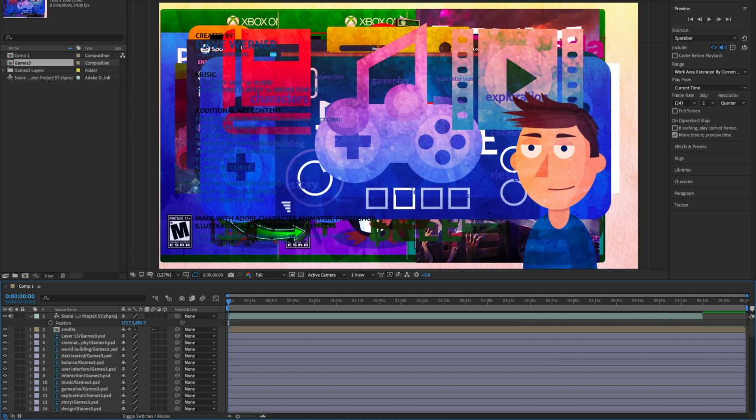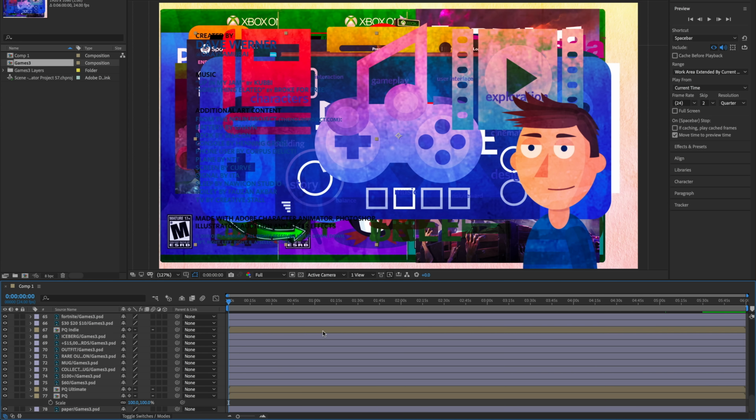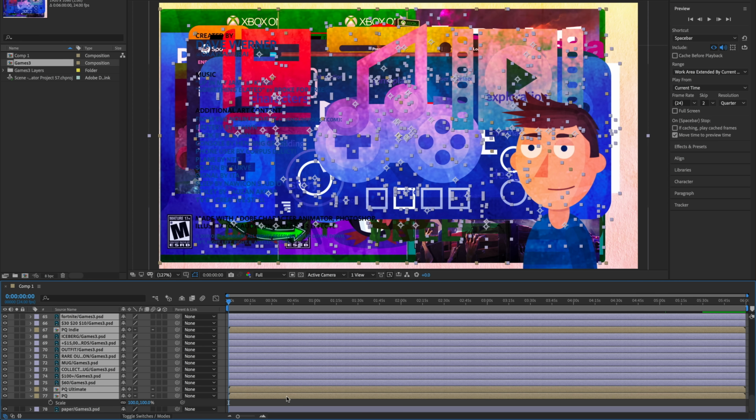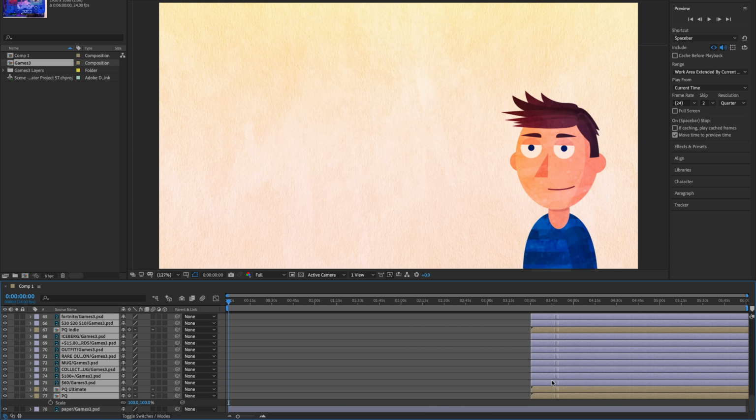All right, now there is no way I can make sense of all of this, basically. It looks like an illustrator just threw up on the screen, right? There's no way I'm gonna be able to make sense of all of this. So what I'm going to do is select these layers. I'm just gonna hold down Shift and select multiple layers. I'm just gonna drag all of these kind of out of the way, maybe 3 minutes in or something like that.